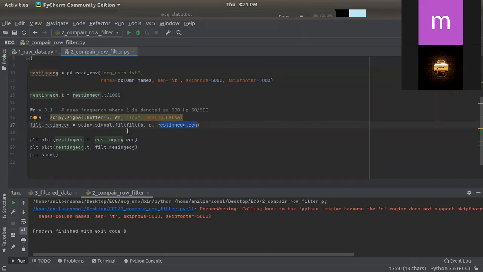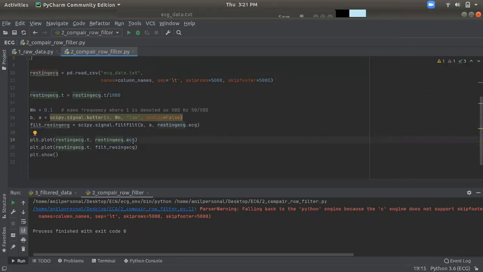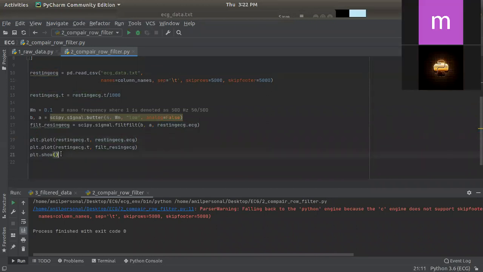The orange color line, which takes the average of the 50 hertz and redraws the ECG signal. Now for comparison, we have to plot our original signal. It is for the original signal, as you can see, dot ECG is the original signal we are getting from this. This one is the filter signal, and this is the original signal. Both correspond to the same time. Time is the same, but one is filtered ECG, one is original ECG. So I have to create both.